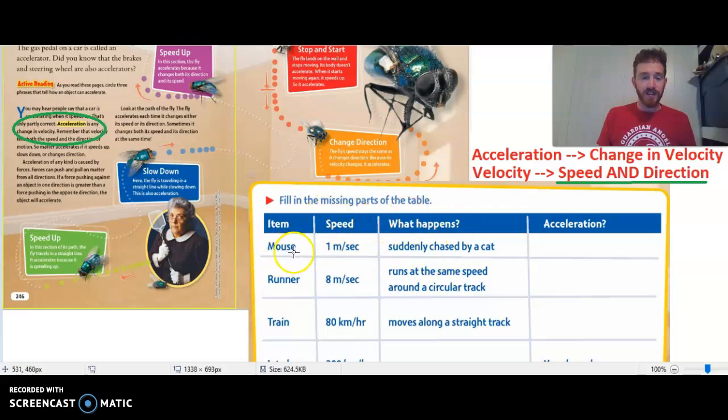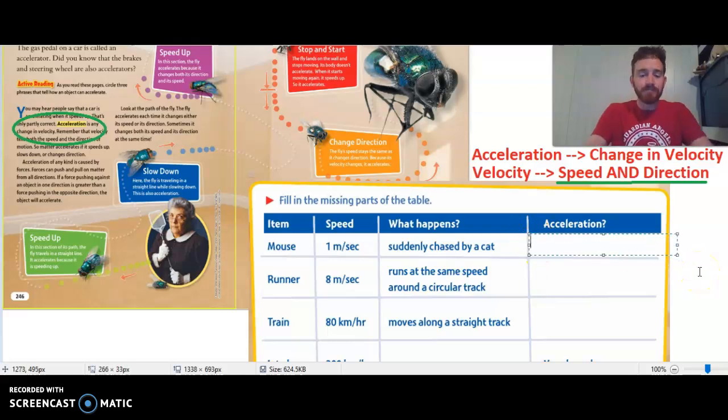So here we have a mouse. Let's think about mouse and whether the mouse would be accelerating. The mouse is going 1 meter per second as its speed, so 1 meter every second, and it's suddenly chased by a cat. So let's think, would the mouse accelerate in that case? Would its direction change? Not necessarily, maybe. But would its speed change? You better hope so, right? So hopefully that mouse is going to get moving and run, or else it's going to be part of a food chain, which it doesn't want to be, right?